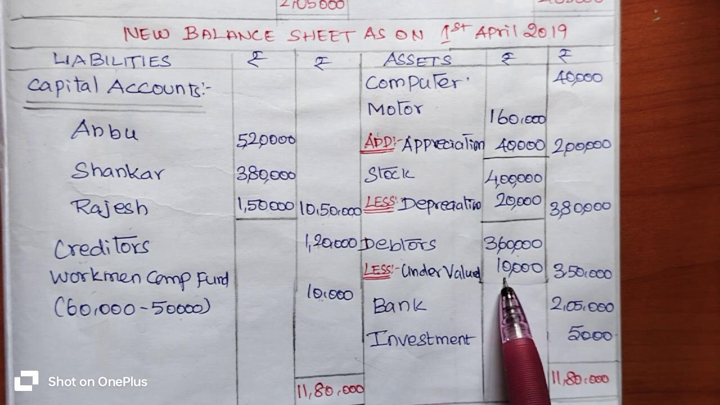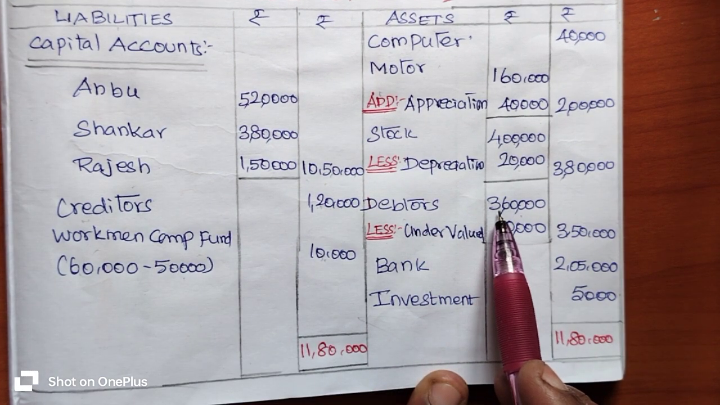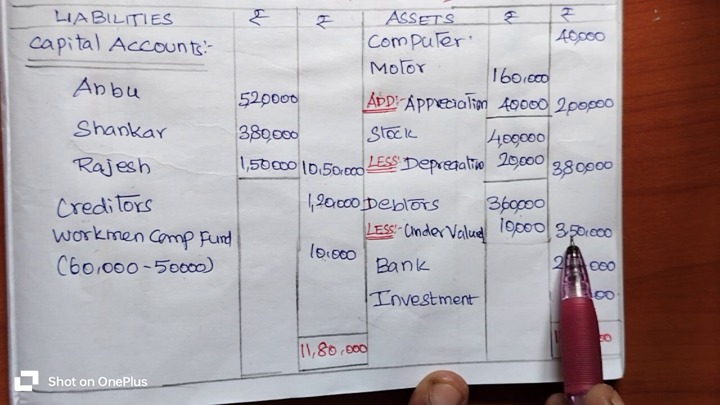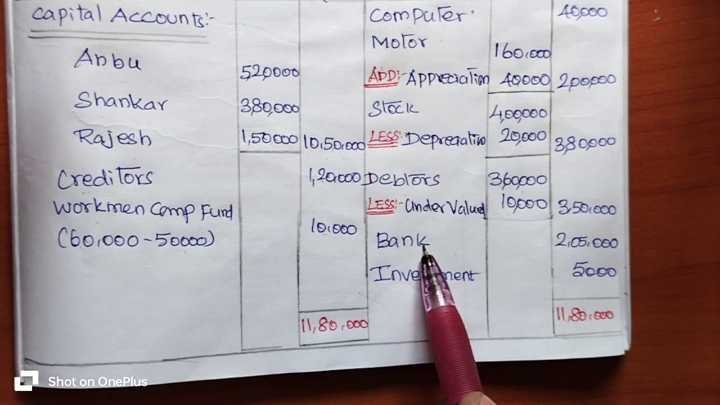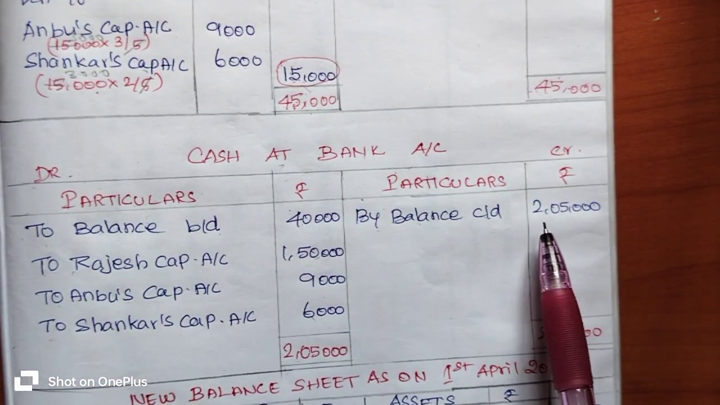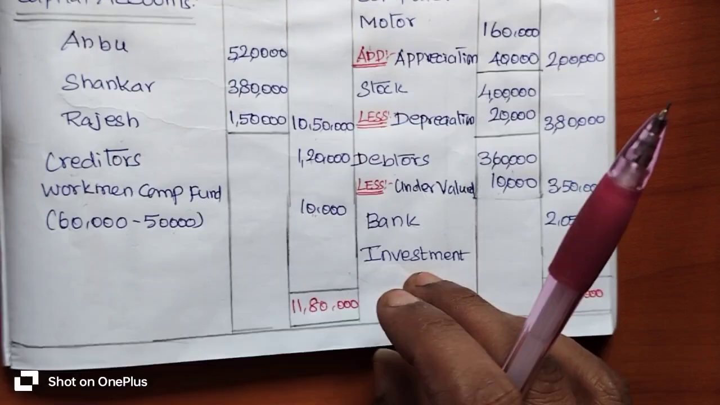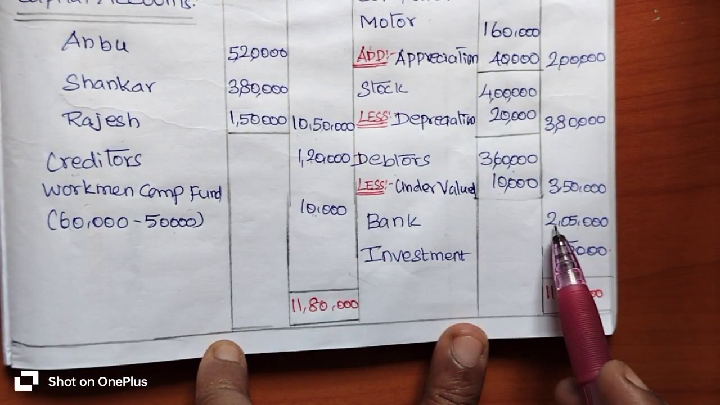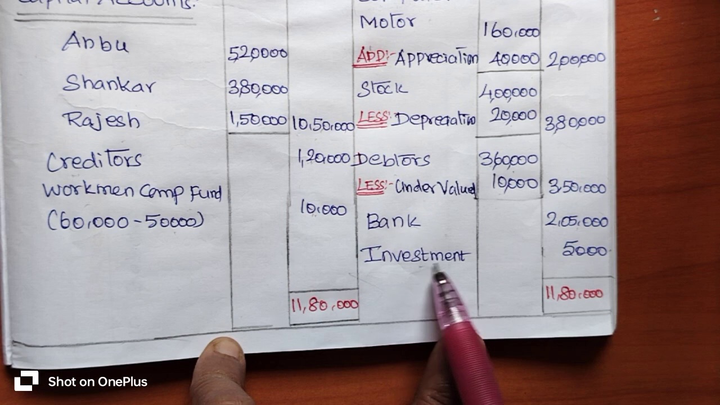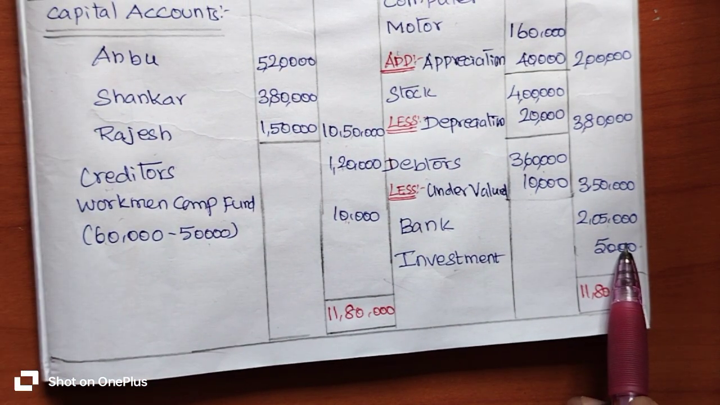The debtors value 3,60,000 rupees is entered from the question. We have to subtract 10,000 rupees undervalued from 3,60,000 rupees. You will get 3,50,000 rupees. The bank value is 2,05,000 rupees, the closing balance of cash at bank in the current accounting period, which is entered here on the asset side. Investment value 5,000 rupees is entered. So we entered the asset and liability related transactions.